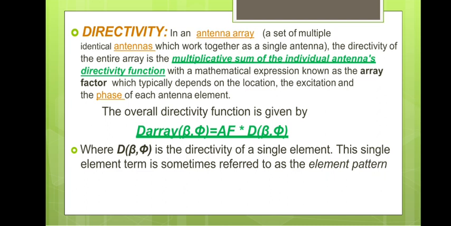This is the left side, the overall directivity, where d of theta comma phi is the directivity of the single element. The right side is for the single element, but the left side is the overall directivity. The single element term is sometimes referred to as the element pattern. That is why the overall directivity is equivalent to the multiplication of the array factor into the individual radiation pattern of the element. This is the actual formula.